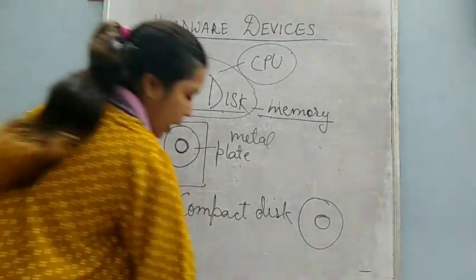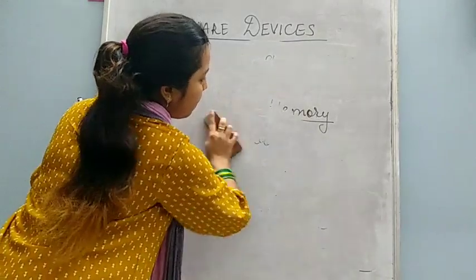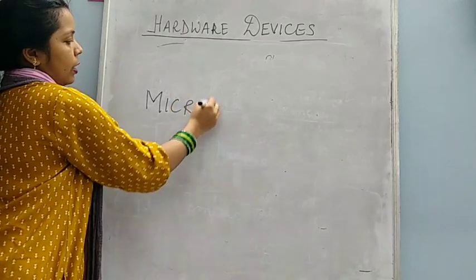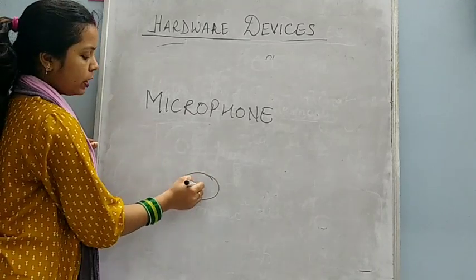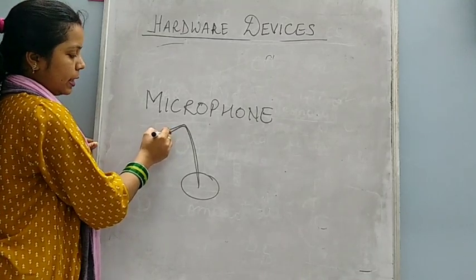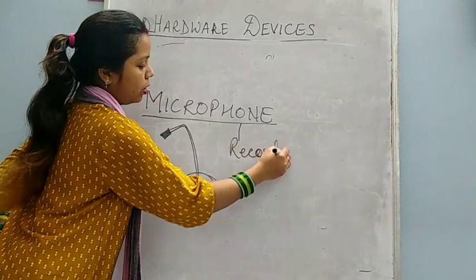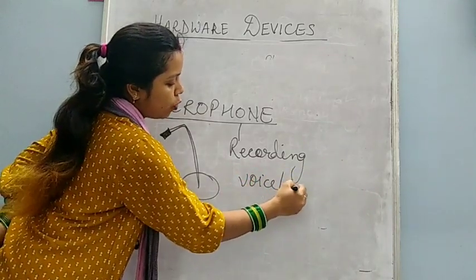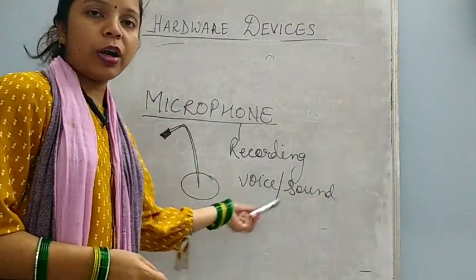Now the last device which is given in your book, that is microphone. Now what is microphone? This microphone is an input device, and this microphone is like this in shape. This microphone is used for recording the sound or voice. You can record voice or any kind of sound using the microphone.